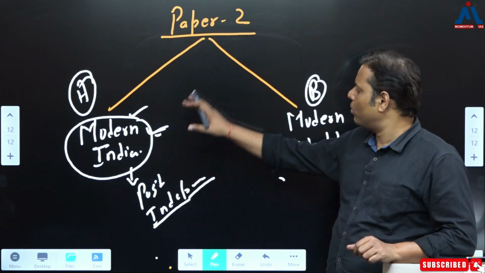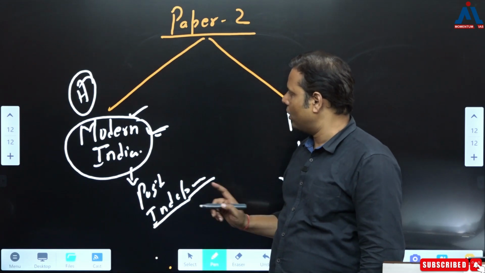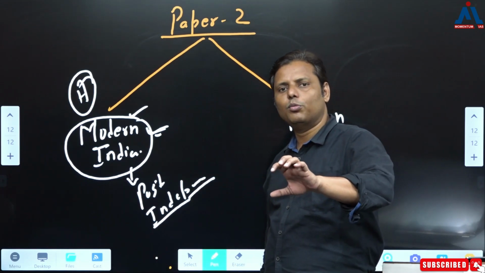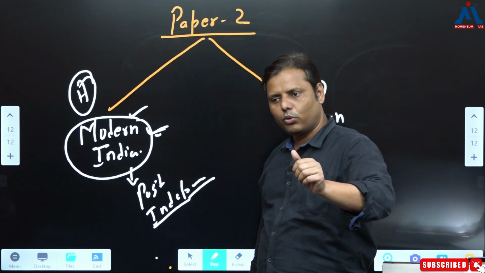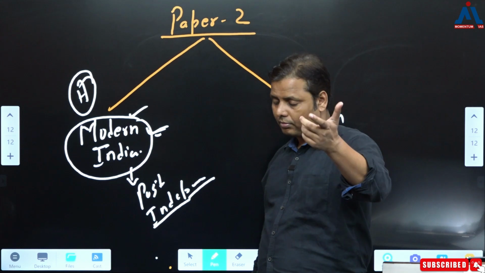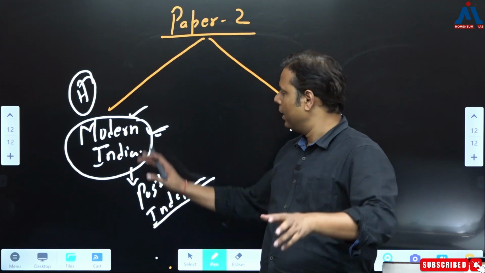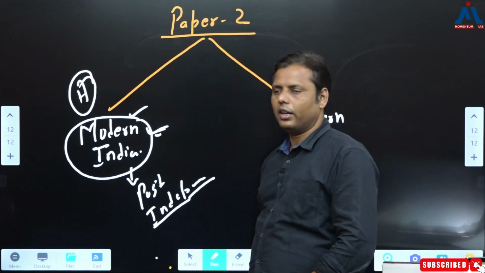So that's how you read about all these things in this part, and I believe that this is one section of your history which is helping you more or less in every part of the syllabus, right? Either you attempt the questions in general studies, or you attempt the questions in the essay paper, it is helping you, correct? So this is one idea which is quite helpful, right?